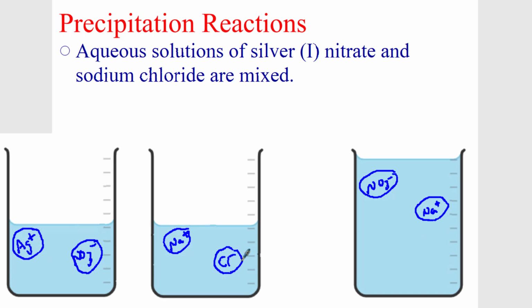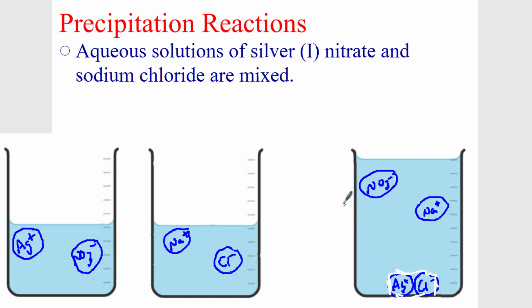But the Ag plus and the Cl minus are going to react and electrostatically attract each other and make an ionic solid. And this ionic solid is going to be a nice white solid, and it will be a white solid at the bottom of my container here. And so this is called a precipitation reaction.